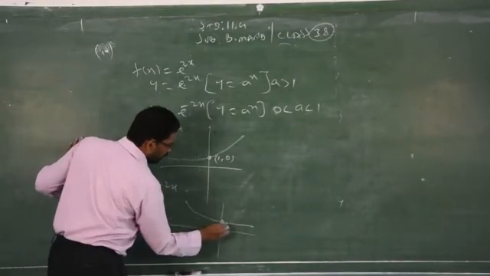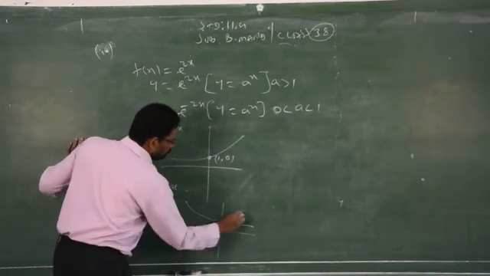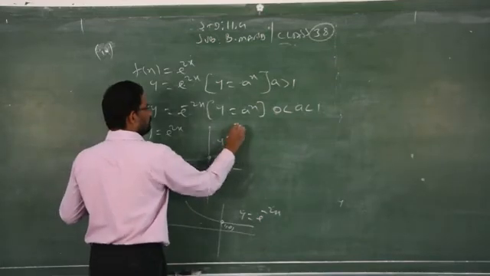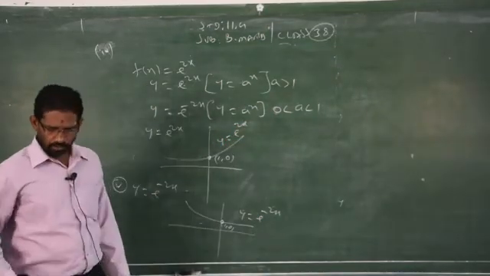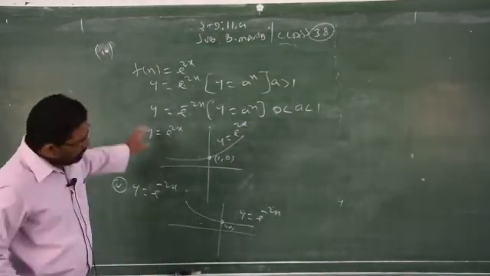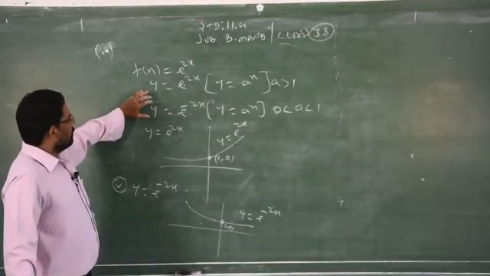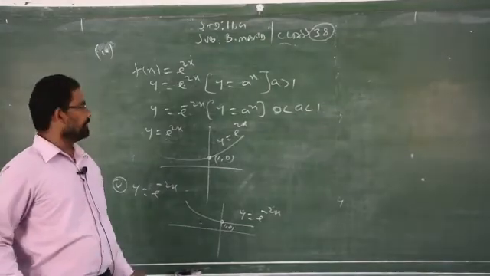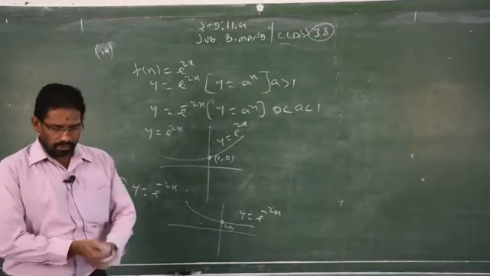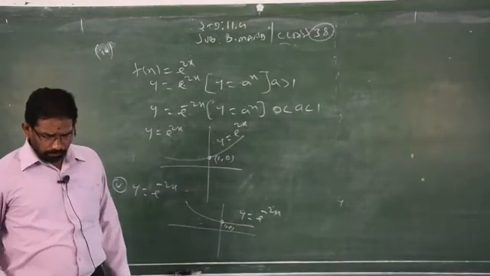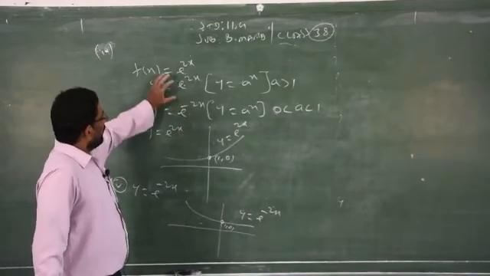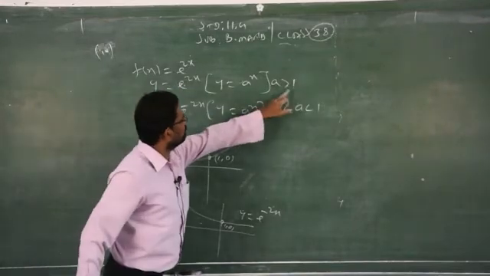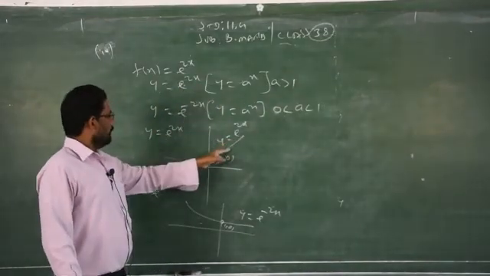Again same 1, 0. So this is for e power minus 2x, this is for e power 2x. Clear? So now, you just have to understand the concept and proceed. I will explain at the end of the chapter how to get this answer. Clear? So this is very simple. You have to understand, if you replace x by the values more than 1, when you plot the points, so